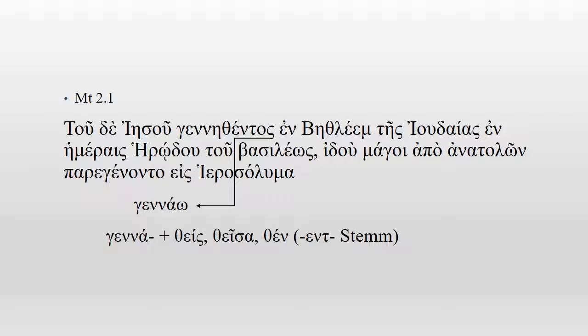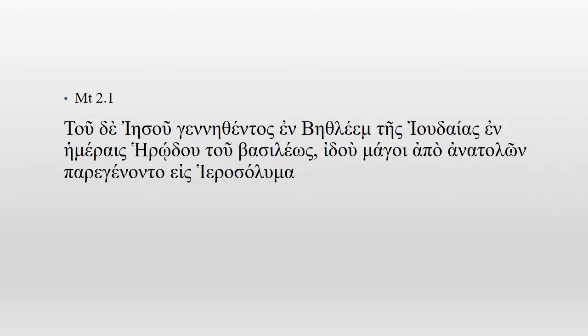Παρεγένοντο: we have the compound verb παρά plus γίνομαι, or γίγνομαι. Let's take a look. Γίνομαι itself means, first of all, to become. Second, it means to occur, it occurred, to take place. Third, we also have the meaning to come into existence, which is our case. So with παρά, the word becomes "came to."